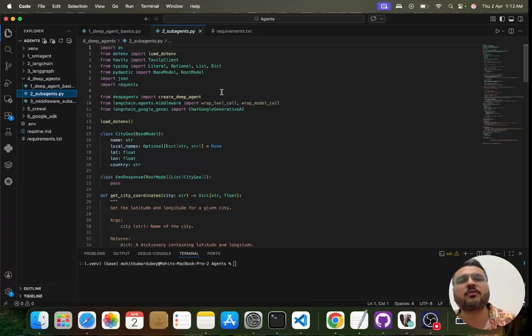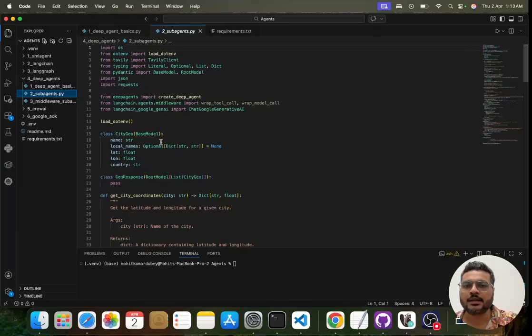So in this case, what we will be doing is creating an orchestrator agent, right? In LangGraph, you would have had to define that complete flow with edges and conditional flow. But here what we are going to do is create two different agents. Then those two agents we will give to our orchestrator agent. Now that orchestrator agent will decide which agent to call to solve which problem statement, okay?